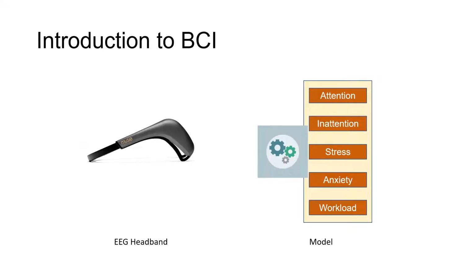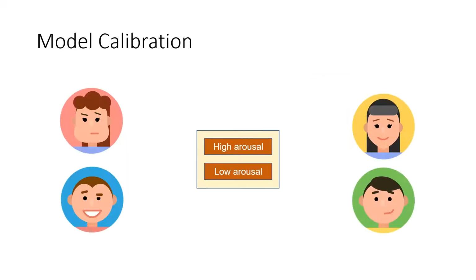This project is centered around the use of brain-computer interface systems, also known as BCI. BCI allows communication with a computer system through the use of brain signals and can be used to perform actions or even play games. Standard components of a BCI-based system include a headband with EEG sensors and a model that classifies the mental state that the user is in based on the EEG signal. The output of the model can then be used by different systems or programs to perform their respective tasks.